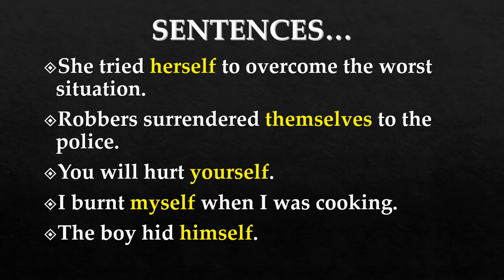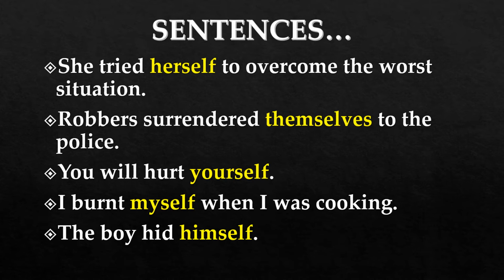Next, I burnt myself when I was cooking. In this example, myself is a reflexive pronoun. Why? Again, the same reason, the action of burning reflects upon the subject I. So, the reflexive pronoun myself is used. Last sentence, the boy hid himself.